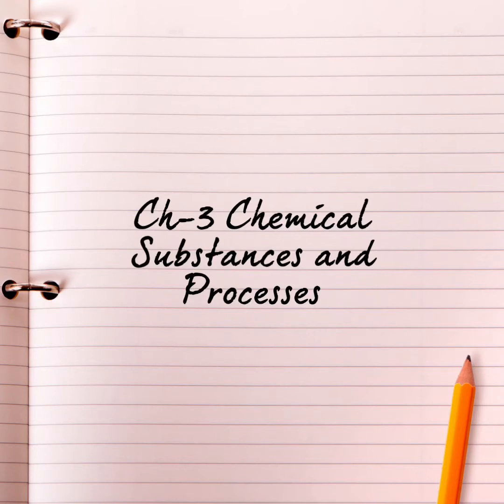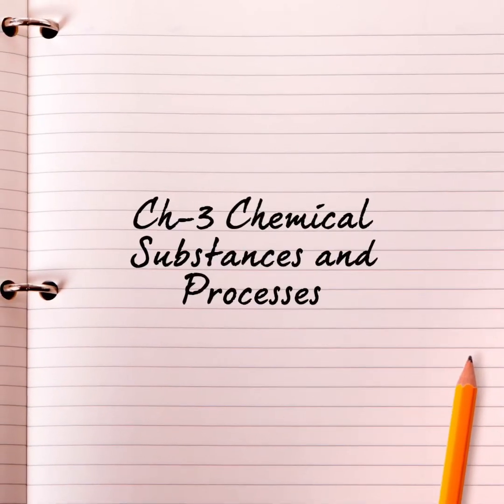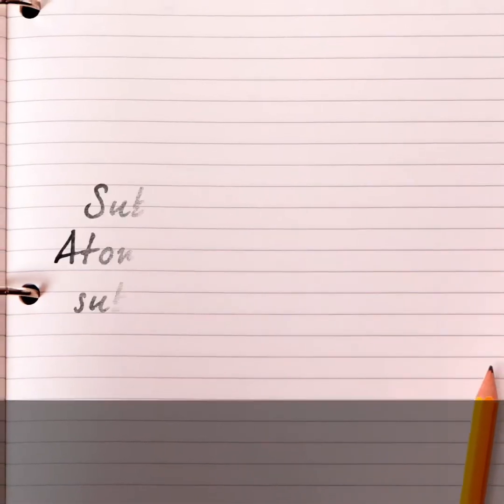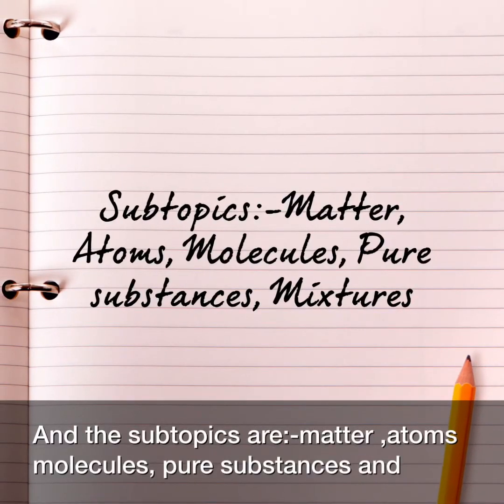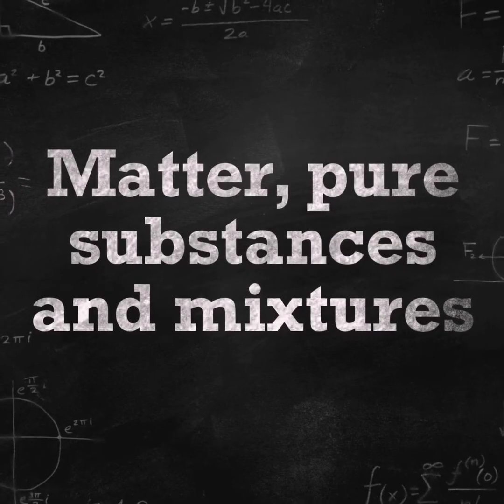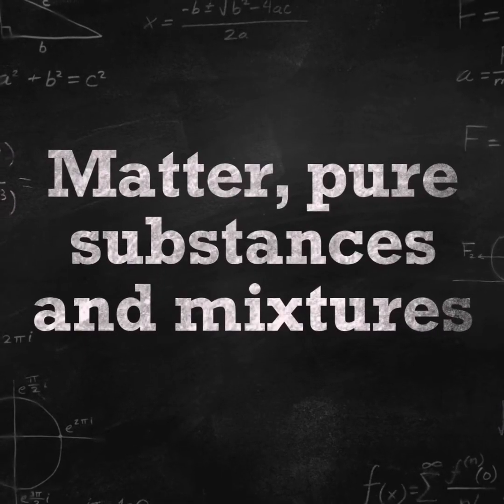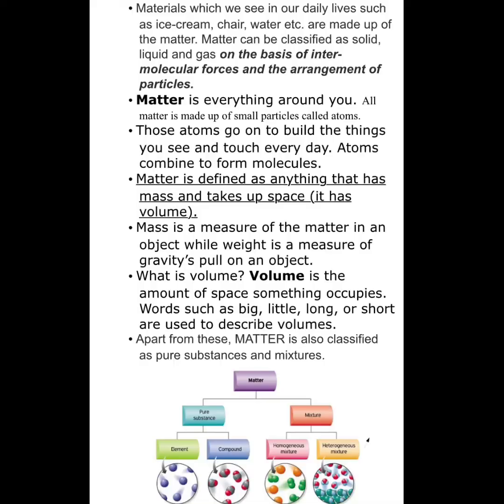Today's topic is chemical substances and processes, and this is chapter number 3 in the DAV Science textbook. The subtopics are matter, atoms, molecules, pure substances, and mixtures. Before taking up these subtopics, I would like to recapitulate a few terms that you learned in class 6. The terms are matter, pure substances, and mixtures.